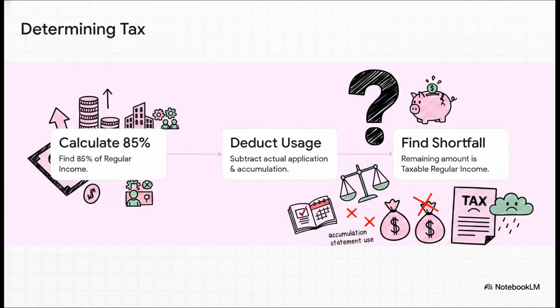Well, it's definitely not automatically exempt. You calculate your 85%, deduct the actual application, and look at the remainder. Unless that money is formally set apart for future use by filing an accumulation statement, which is Form 10-9, that entire 5 lakh rupee shortfall legally transforms into taxable regular income under Section 33C. And yes, your client will be paying tax on it.